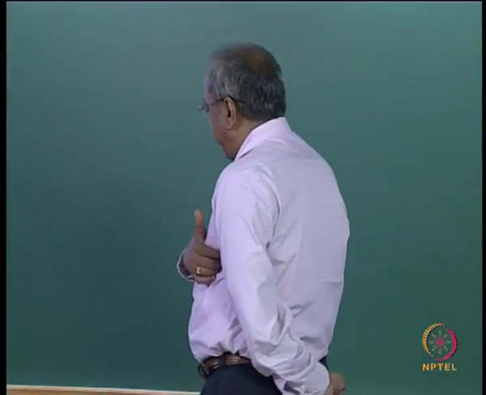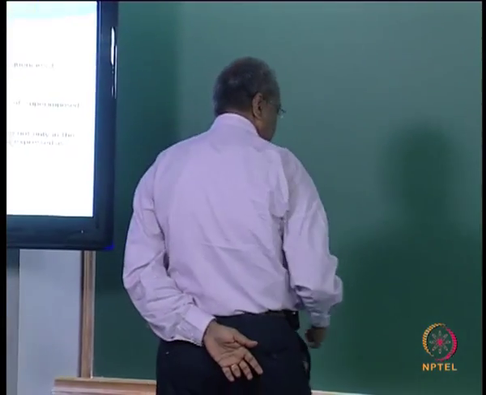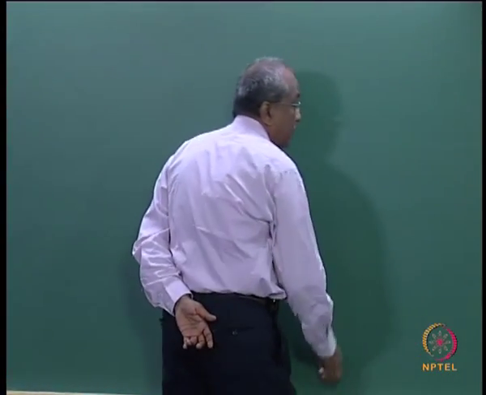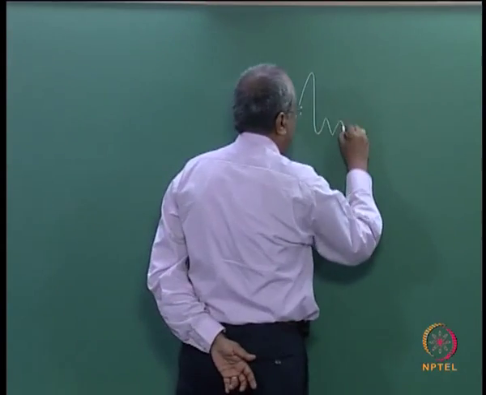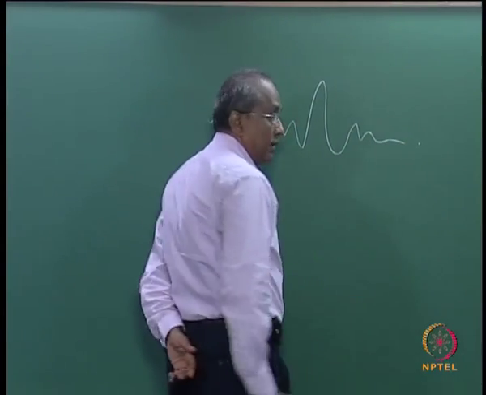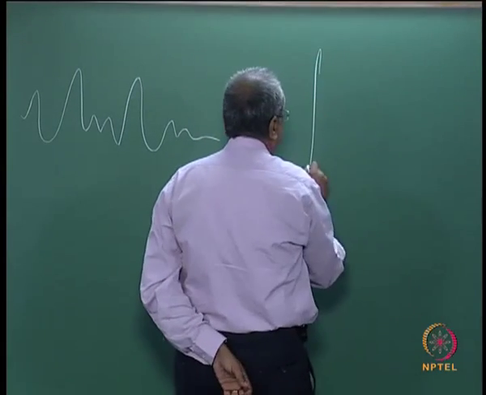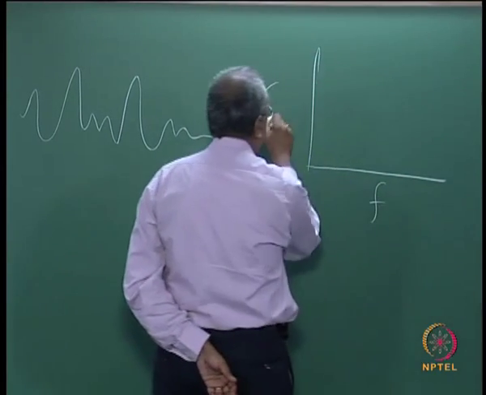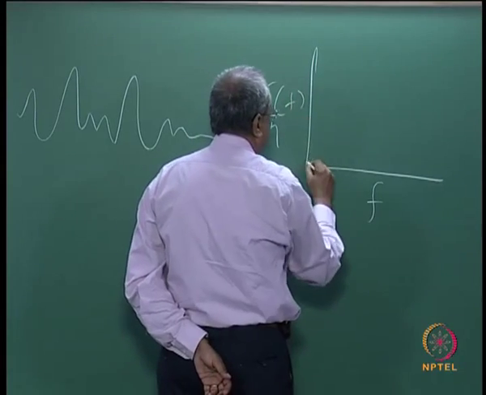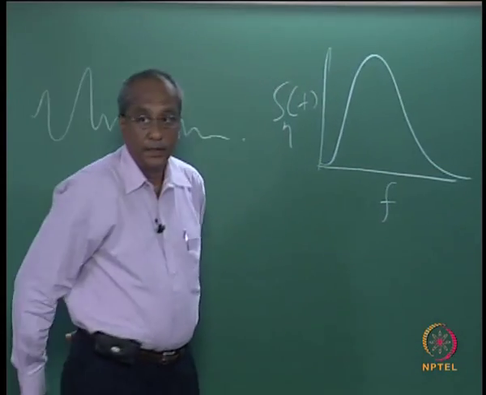Having seen the description of two dimensional spectrum, please recollect that a random wave can be described in the frequency domain as a function of frequency, and this is how it is represented.